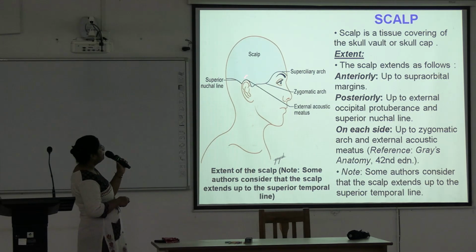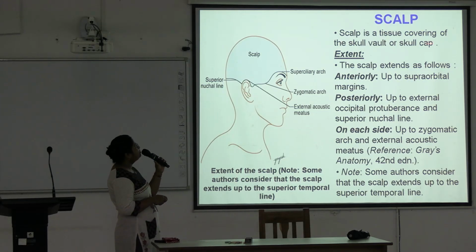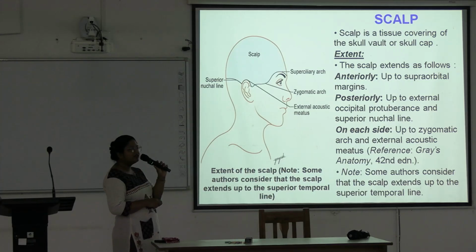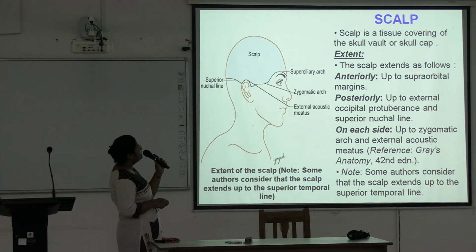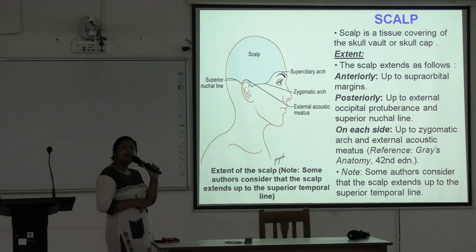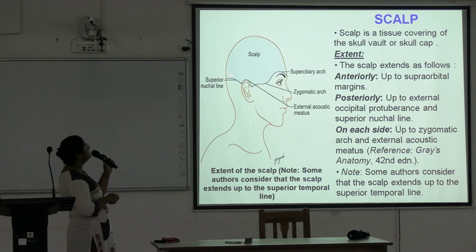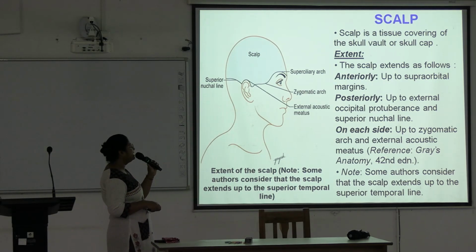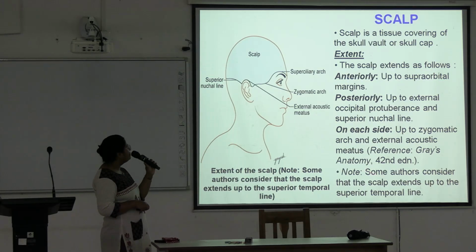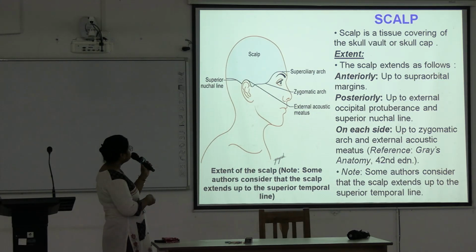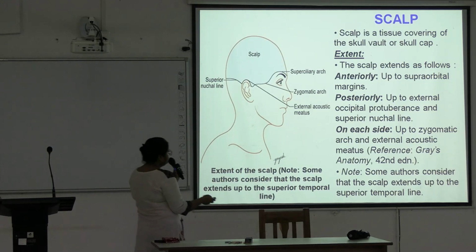Here, the ear opening is the external acoustic meatus. So scalp is a tissue covering of the skull vault or skull cap, and it extends anteriorly up to the supraorbital margins, posteriorly up to the external occipital protuberance and superior nuchal line, and on each side up to the zygomatic arch and external acoustic meatus. And some authors consider that scalp extends up to the superior temporal line on the lateral aspect. These lines are clear.